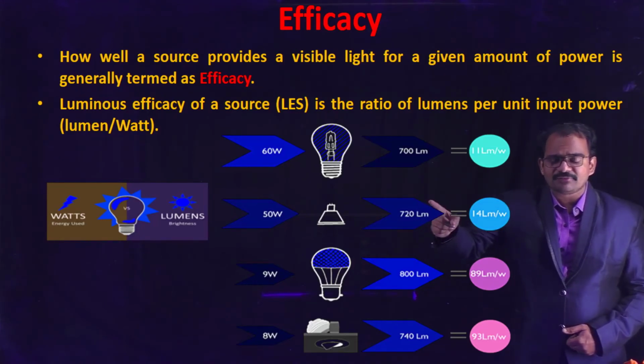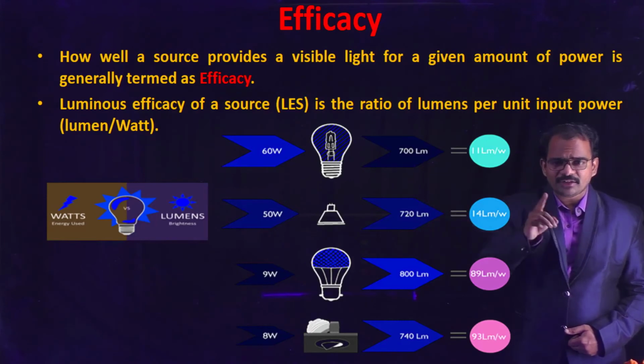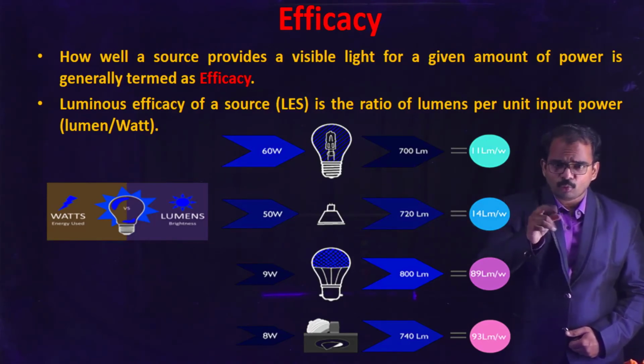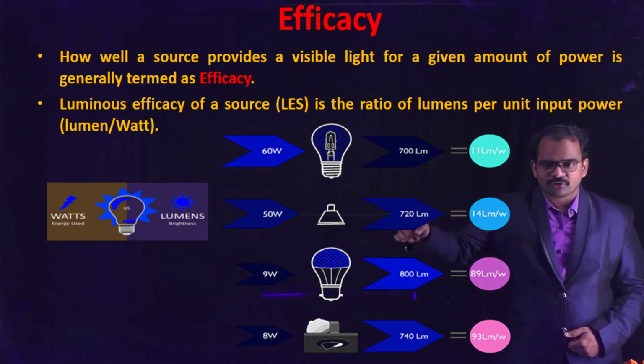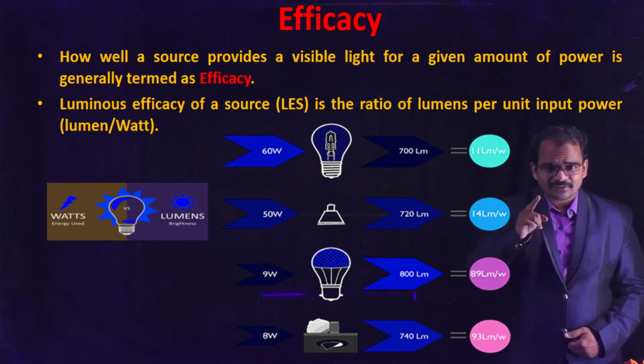So what is the efficacy of this light bulb? 720 by 50, which comes out to be 14 lumens per watt. And in the third case, you have a light bulb which is producing 800 lumens from a power input of 9 watts. So what is the efficacy of this light bulb? 800 by 9, which comes out to be 89 lumens per watt.